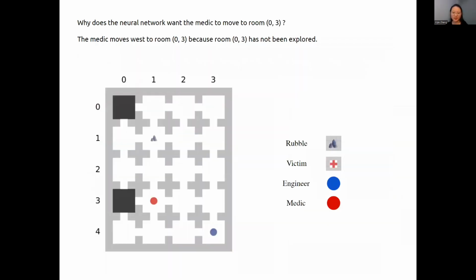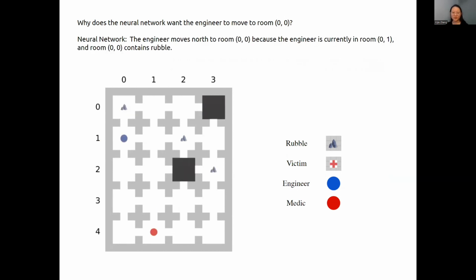And the following are explanations of urban search and rescue policies. This one is an explanation of a MEDIC policy, which is heuristic-based. As shown in this map, the MEDIC is in room 1-3, and the network tells it to go north. By distillation, feature extraction, and LLM prompting, we acquire the explanation as shown. And in addition, this one is an explanation of the engineer policy. It addresses the question of why the engineer moves from room 01 to 00 in explanation.